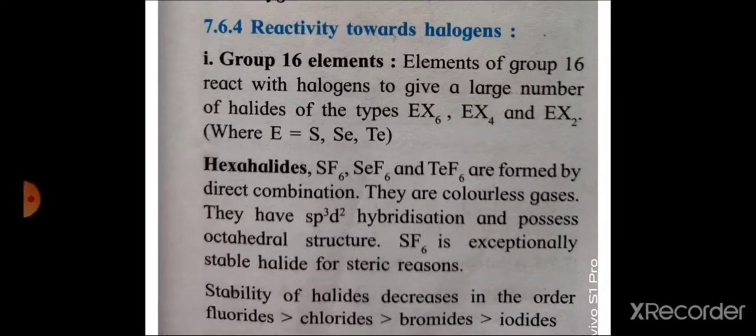They are colorless gases. They have sp3d2 hybridization. sp3d2 means one s, three p and two d orbitals are involved in their formation, and they possess octahedral structure. Octahedral geometry means 6 atoms symmetrically arranged around the central atom. The stability of halides decreases from fluorine to iodine. Stability of these hexahalides of group 16 decreases from fluorine to iodine, meaning moving down the group.